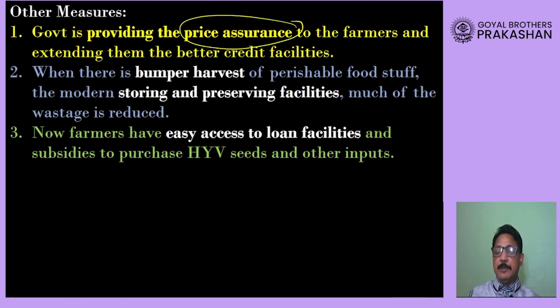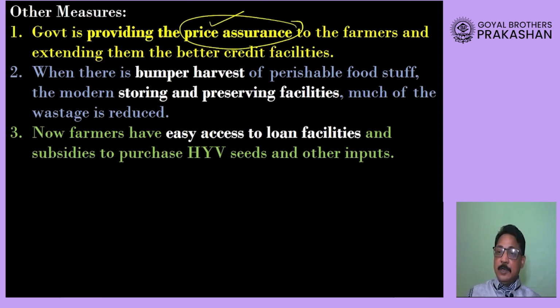That means it will not be too high, neither too low. So because of this, what will happen? The farmers will be encouraged, or they will have a guarantee that they will not be deceived. So this price assurance means they get a promise from the government that the farmer will get a better price for their crop.